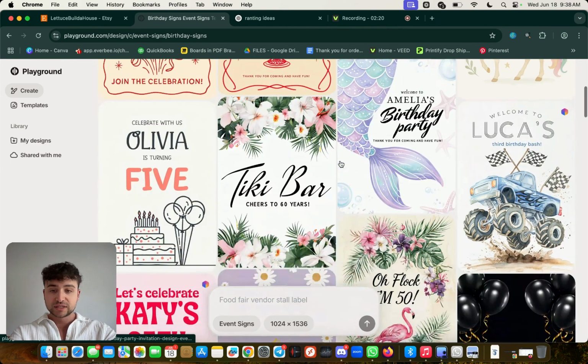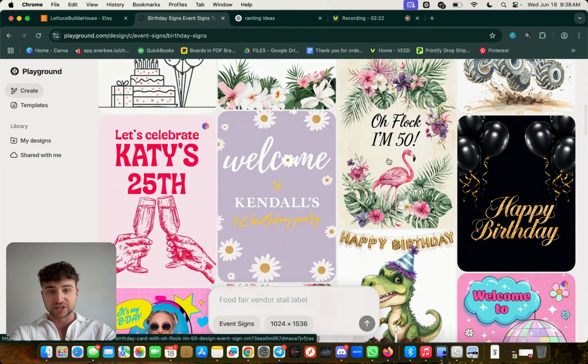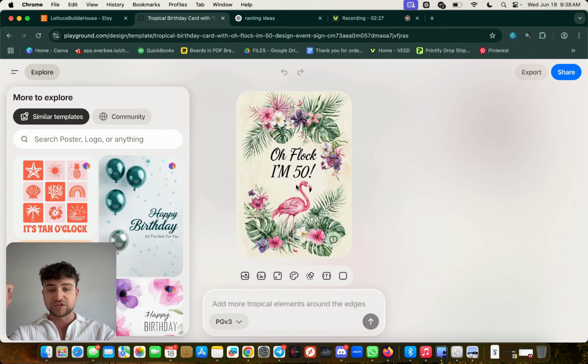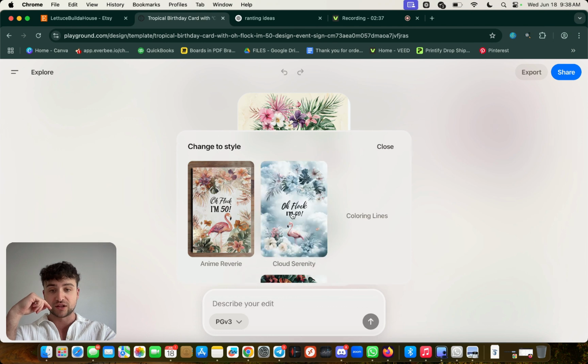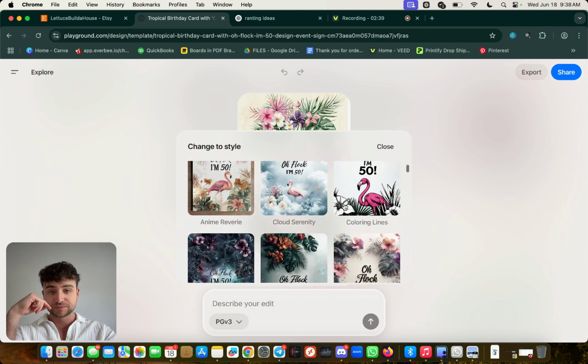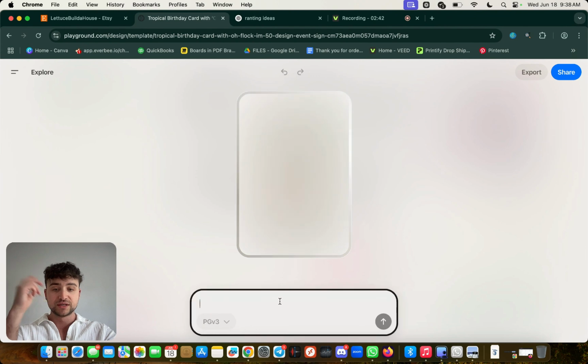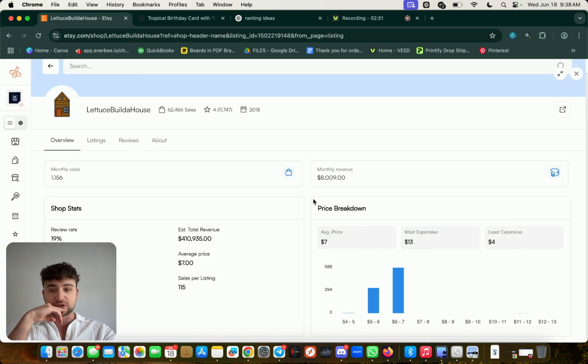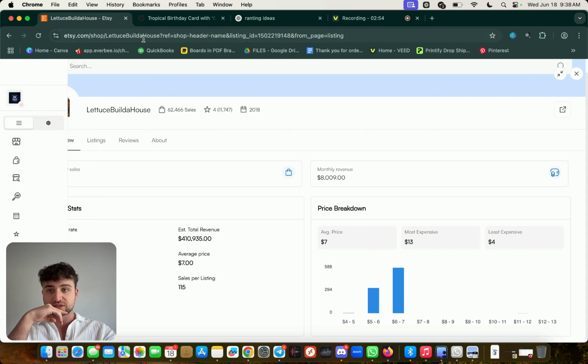So let's say, browsing here, we want to target 50-year-old people. They turn 50 and you want to add some funniness to it. So here we have a flamingo themed one. Now, what's cool about the AI is I can play around with the style. I can do like coloring lines. I can play around with it. I can also put a top hat on the flamingo and just let this load. It's pretty crazy what's possible just browsing this, right?